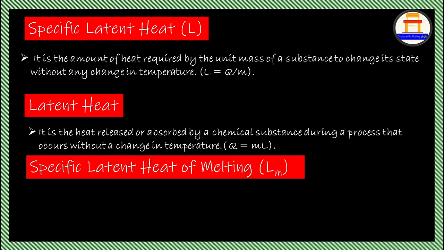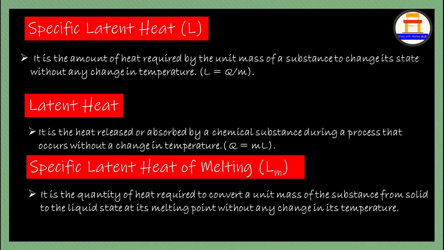Next topic is specific latent heat of melting. It is indicated as L suffix M. It is the quantity of heat required to convert the unit mass of a substance from solid to liquid state at its melting point without any change in the temperature.